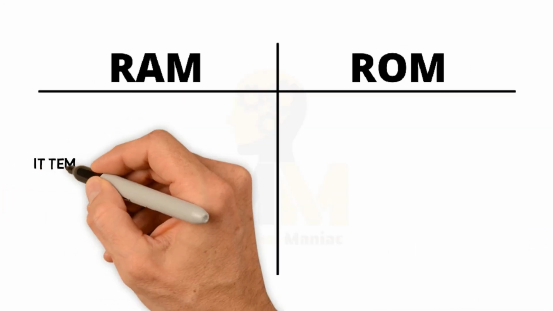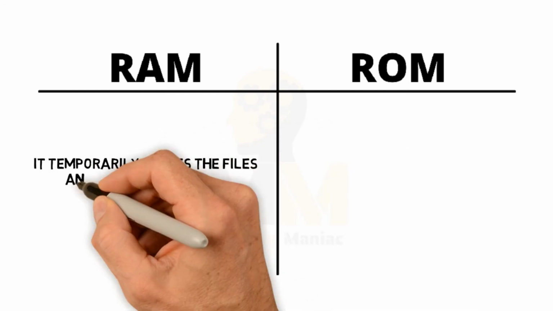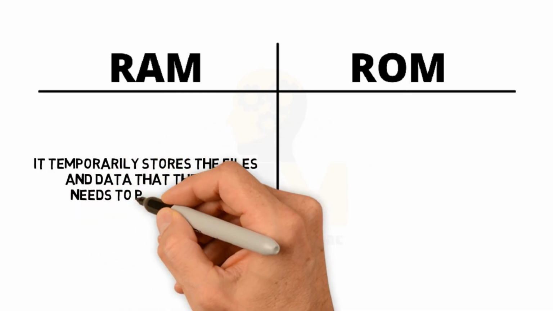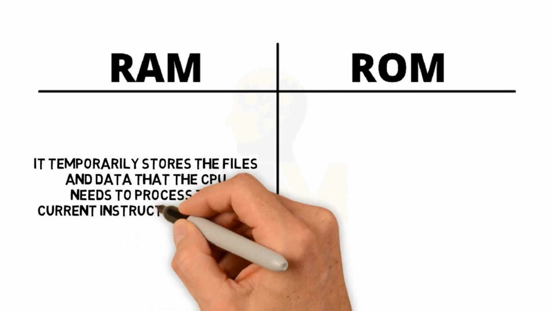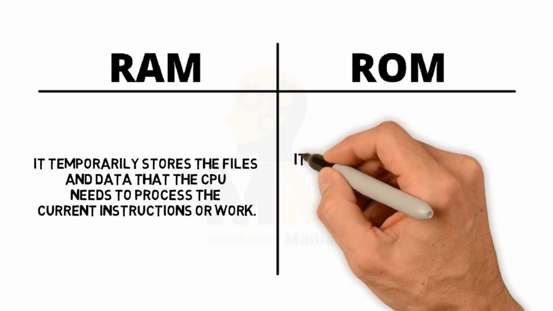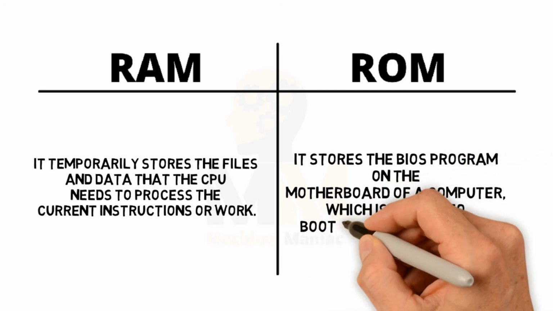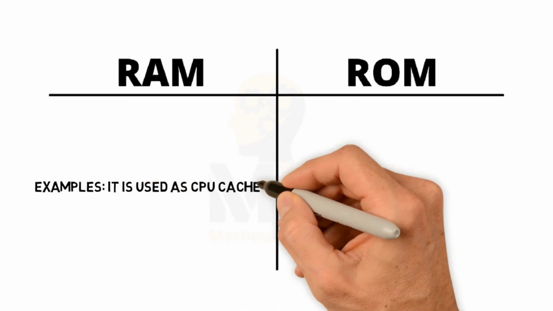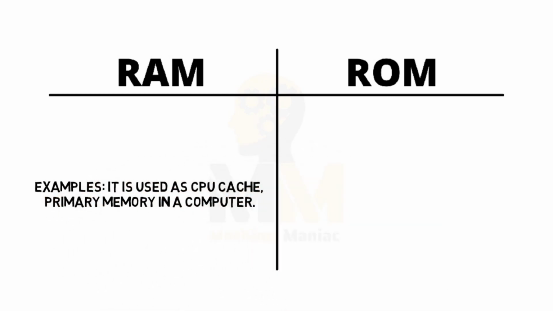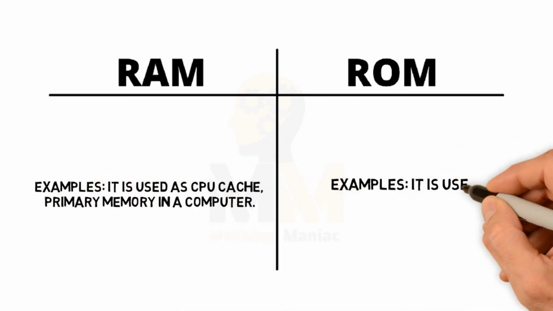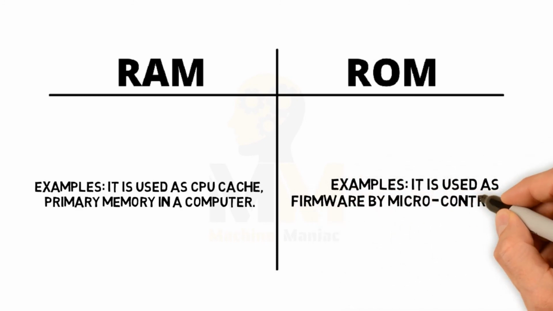RAM temporarily stores the files and data that CPU needs to process the current instructions or work. ROM stores the BIOS program on the motherboard of a computer which is needed to bootstrap the computer. Examples: RAM is used as CPU cache, primary memory in a computer. Examples: ROM is used as firmware by microcontrollers.